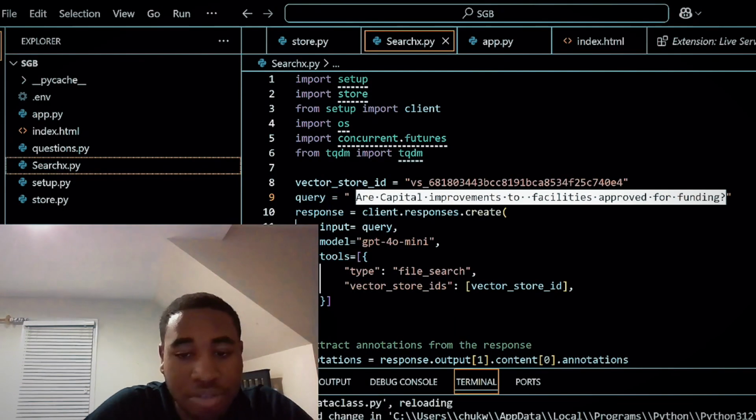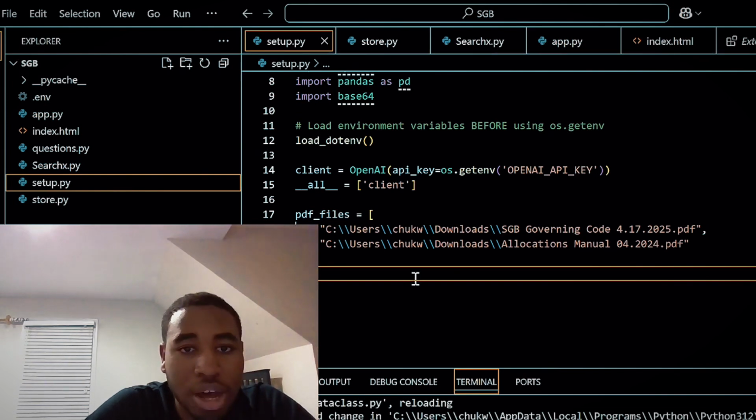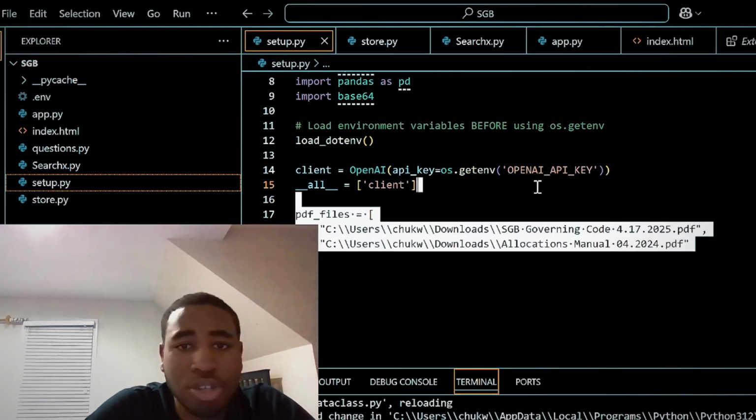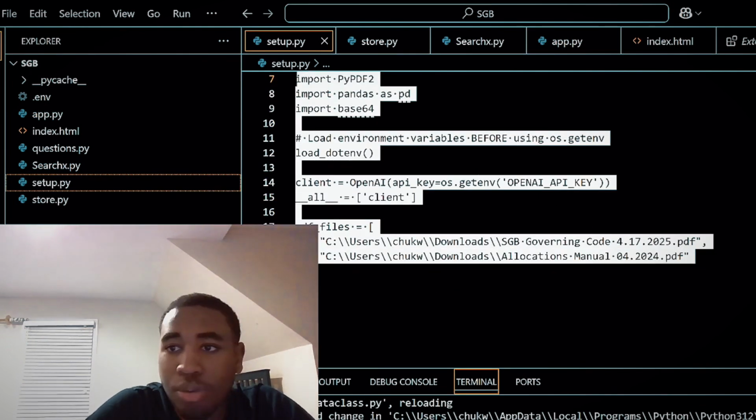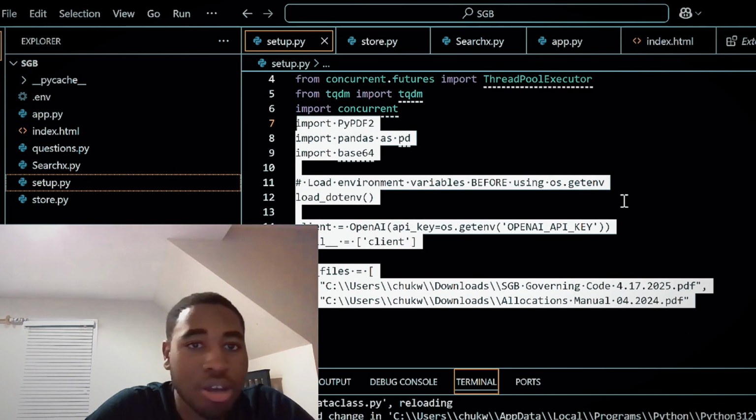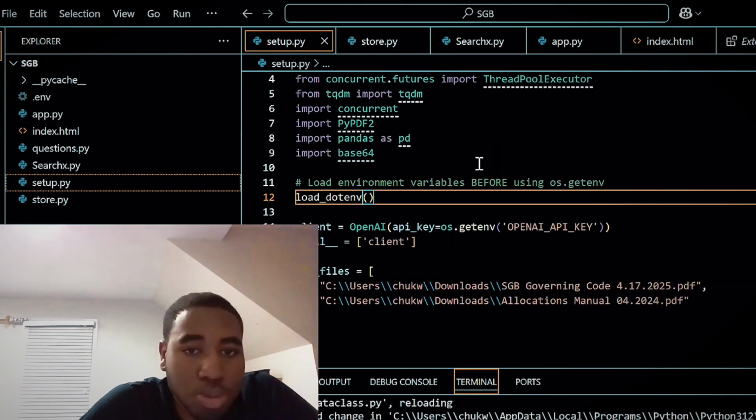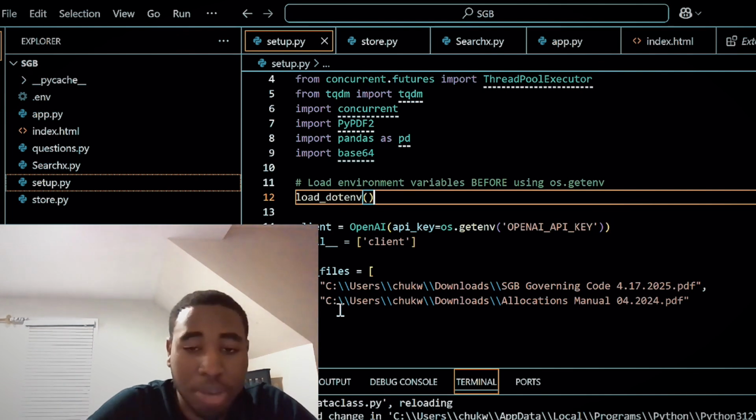On the back end side of things, it wasn't too crazy. And to be honest, I was just using a tutorial from OpenAI to get the general idea. And that's something I do like because it was pretty simple. And I was trying to find something just to get my hands dirty.